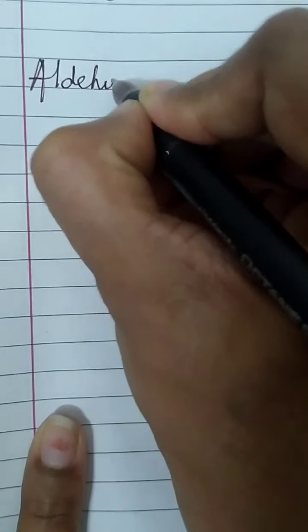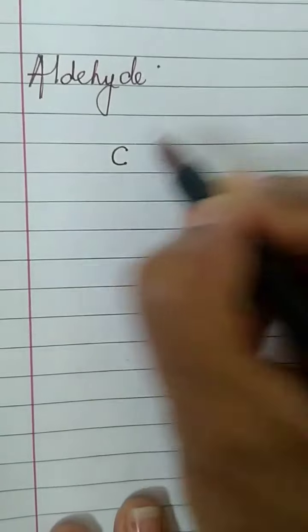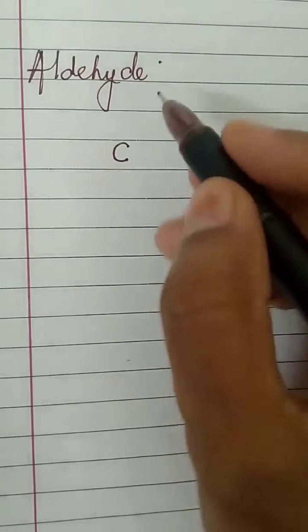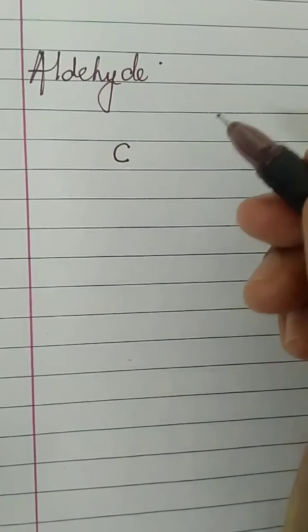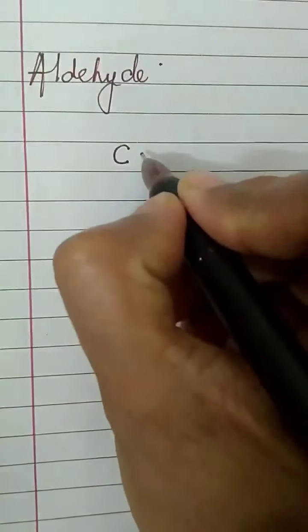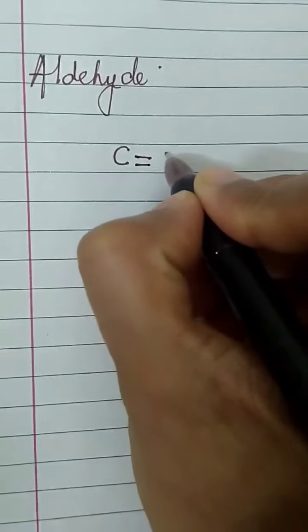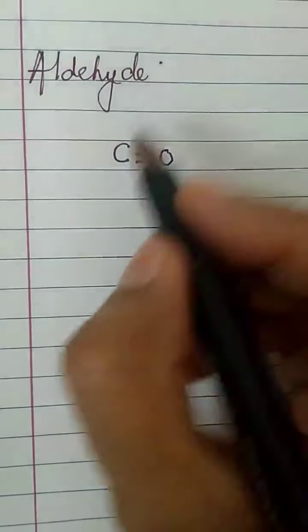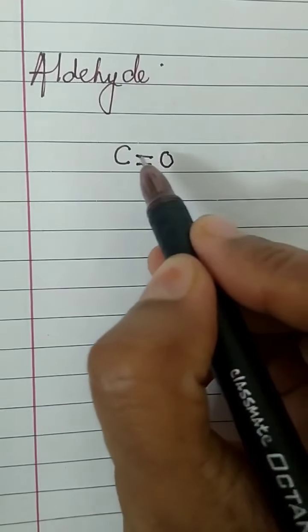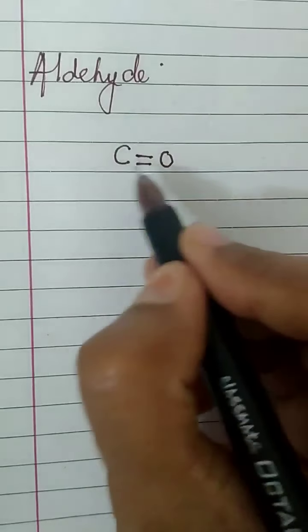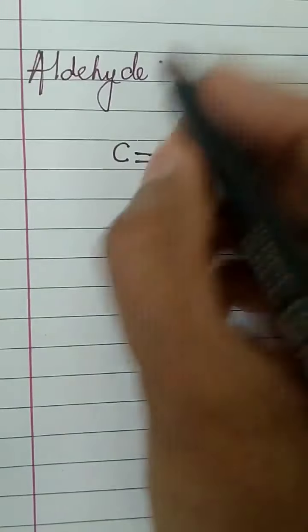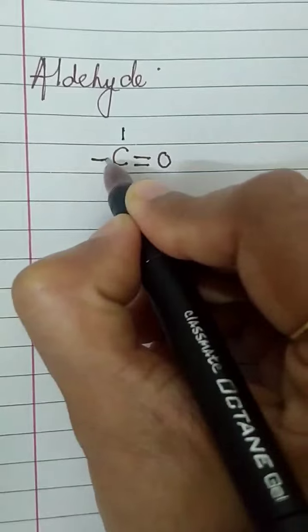Okay. Now let us talk about the next functional group, aldehyde. Very interesting. Again, I'll start with the compound with one carbon. Now, how is this aldehyde different from other functional groups? Carbon forms a double bond with oxygen. So, out of the 4 valency, 2 valency is already satisfied. Now, 2 more to go. This way you have to remember.